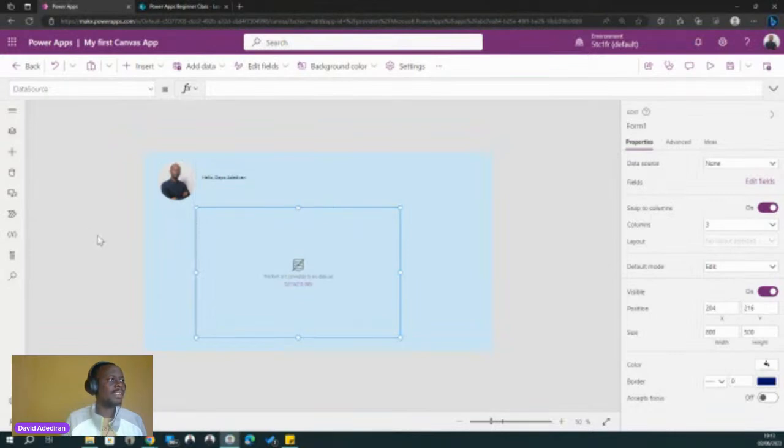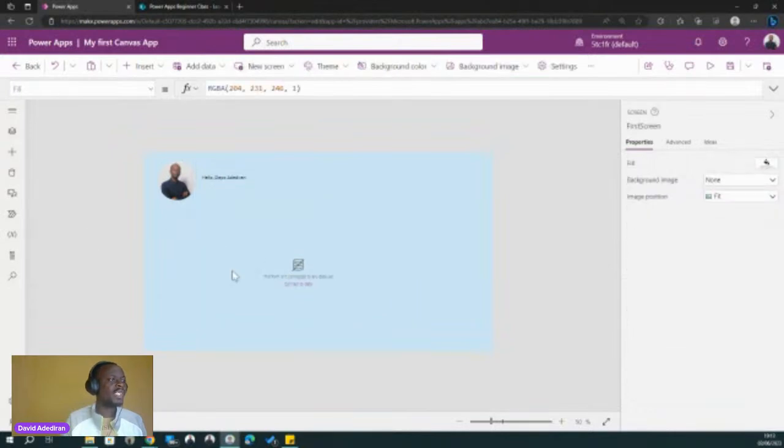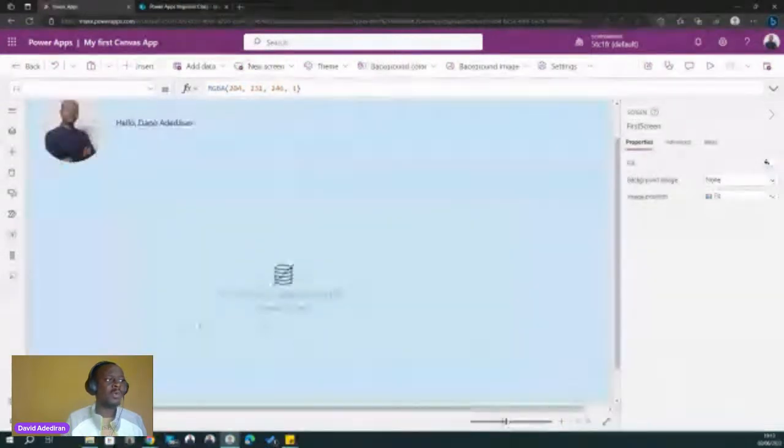All right, so now, what do we do? If you look at this part, I don't know if I can zoom in a bit, it says the form isn't connected to any data yet. So currently the form is just there, it's not connected. At this point in time, it's not very useful. But for it to be useful, we need to connect it to a data source. So it says Connect to data. If you click on this button, you can connect to data.